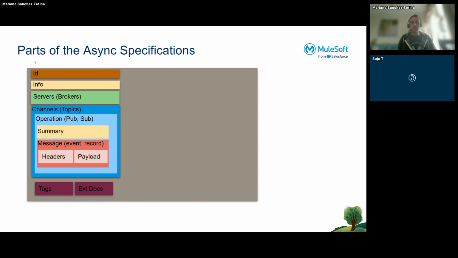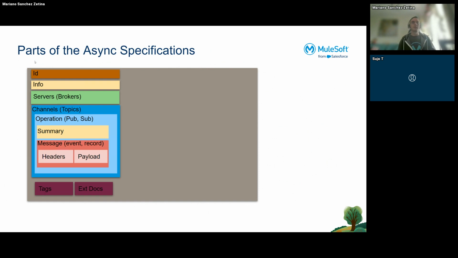This is good, because if I use tags, some tools can filter on them. When we are talking about EDA, the number of messages is very, very big, so this helps some tools to filter using the tags. In many companies, or many projects where EDA is being used, you can have 1,000 events.